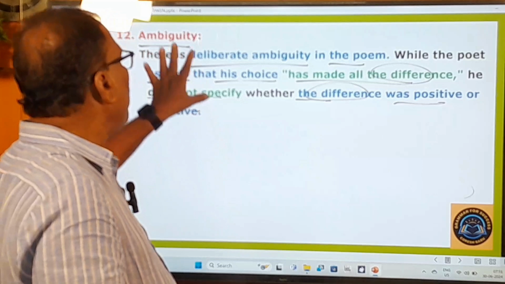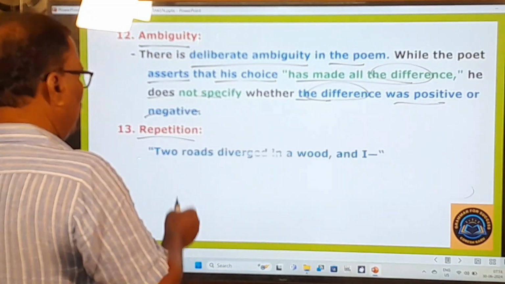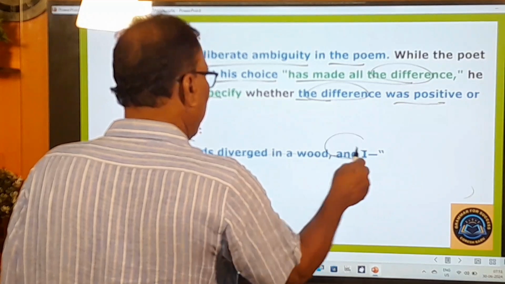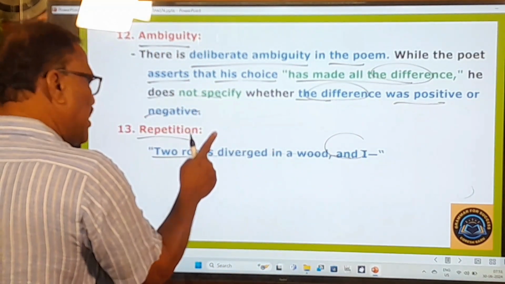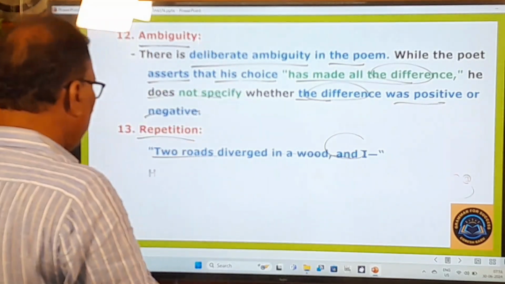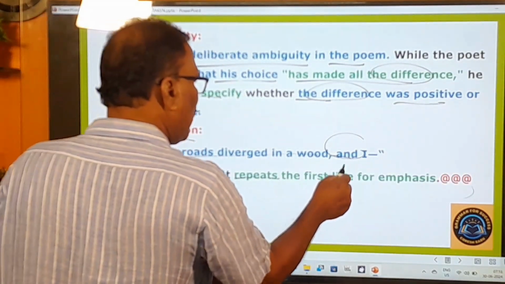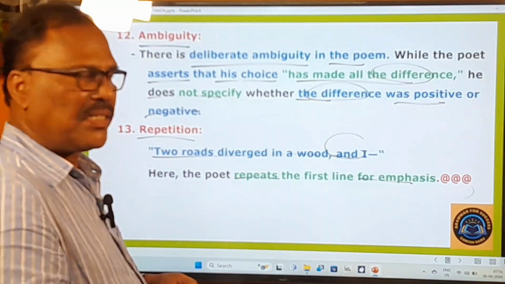Okay, that's called ambiguity. And you go to the next one, repetition. So in that, the two roads diverged in a wood and I. This is in the fourth stanza, third line. But here this is repeated from the first stanza. And that's why this is called repetition. Here the poet repeats the first line for emphasis. This is the first line from the first stanza.